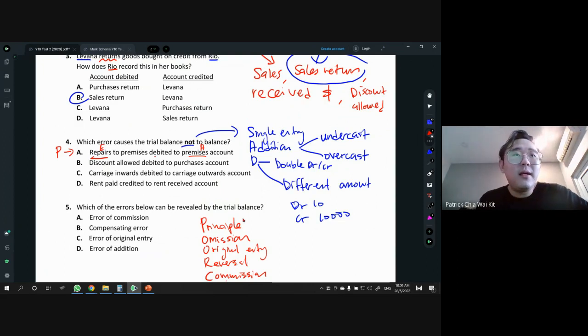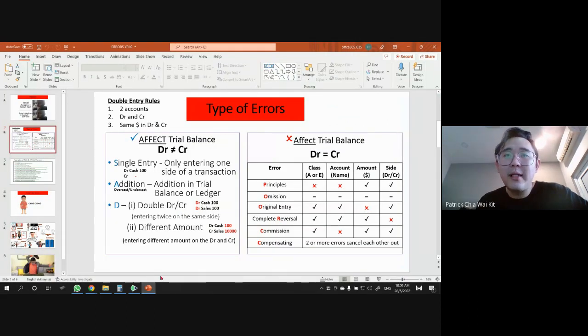All right. B, discount allowed debited to purchases account. So let's look at the omission again. Omission is actually totally forgot the whole transaction. It's like, oops, there's a transaction, but totally didn't record at all. And that's omission. Original entry, everything is correct except for the amount. The correct amount is supposed to be 100, but when they do double entry, they go and put maybe 10,000. So they see the number wrongly. So that's original entry. Complete reversal, everything correct, but on the wrong side.